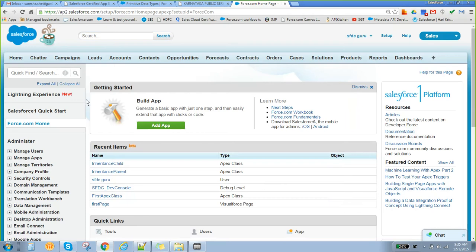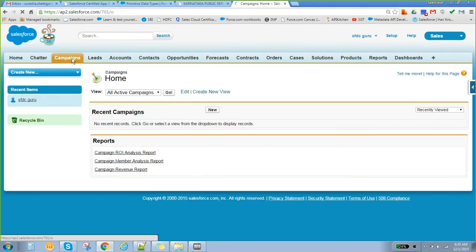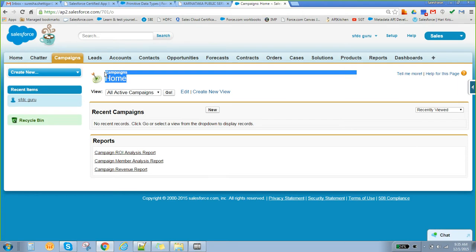Today we will discuss campaigns. Just go and click on campaigns. Once you click on campaigns, it opens a campaign home page. This is nothing but the campaign home page.